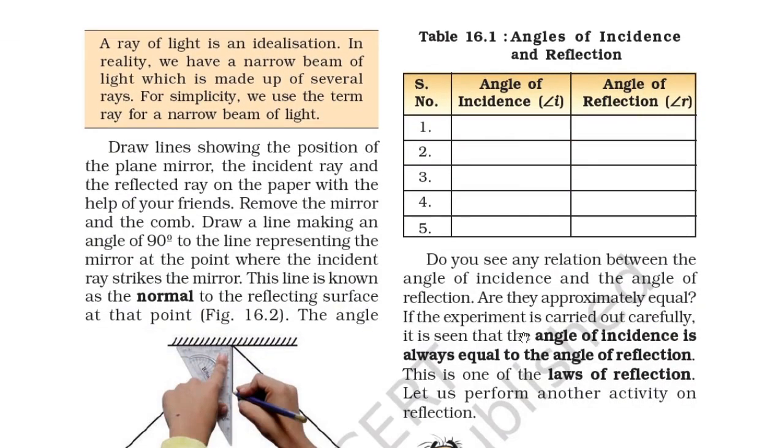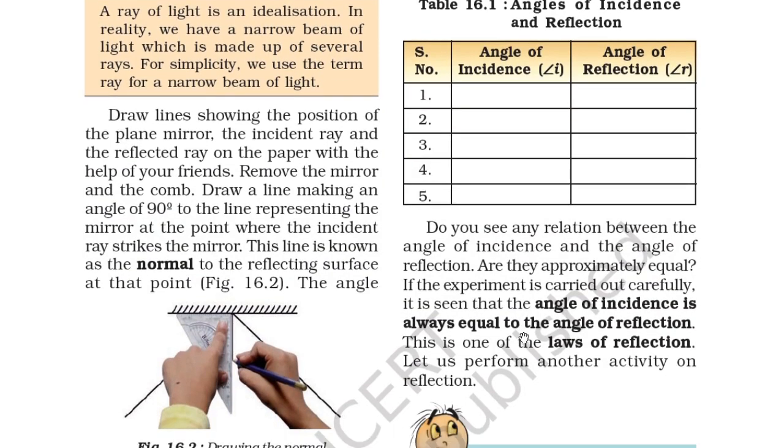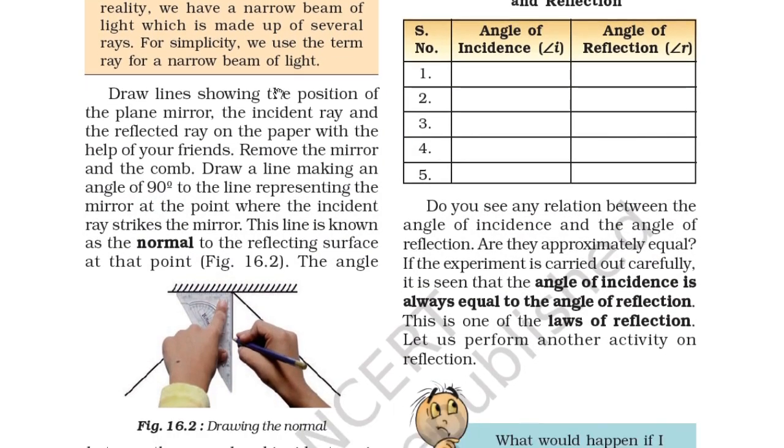A ray of light is an idealization. In reality, we have a narrow beam of light which is made up of several rays. For simplicity, we will use the term ray for a narrow beam of light. So we will use the term ray. Draw lines showing the position of the plane mirror, the incident ray and the reflected ray on the paper with the help of your friend.